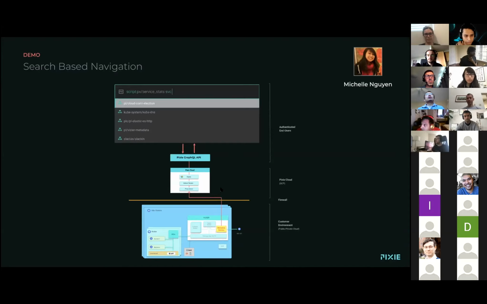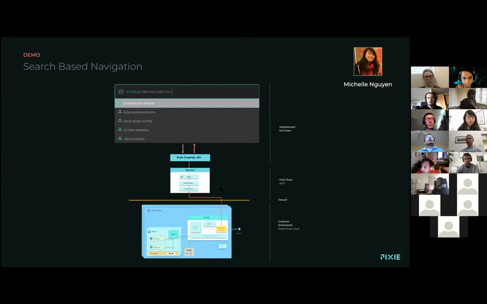We've demoed a very early version of this before, of basically the search-based navigation in the CLI, but now we've implemented it in the UI, and we've actually just released it like 10, 20 minutes ago. So you can publicly use it from the UI when you log into Pixie.